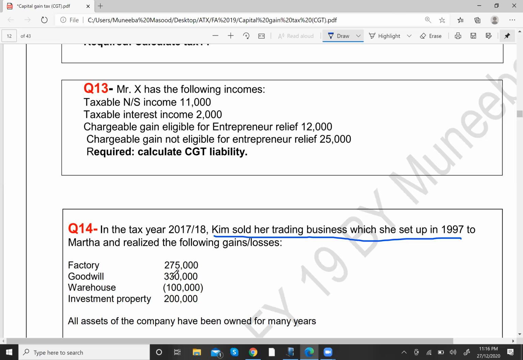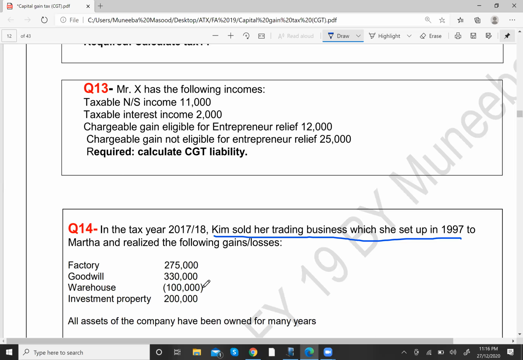As you can see, out of these three business assets, on one business asset, which is your warehouse, there is a loss of 100,000, right? So what you have to do is set off this loss against the gain of business assets. Okay, you set off the loss against the gain of business assets, and then on the net amount you will receive ER relief.